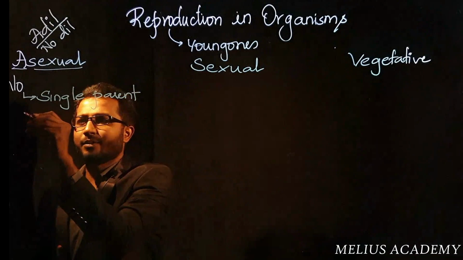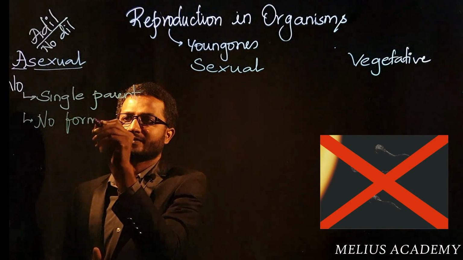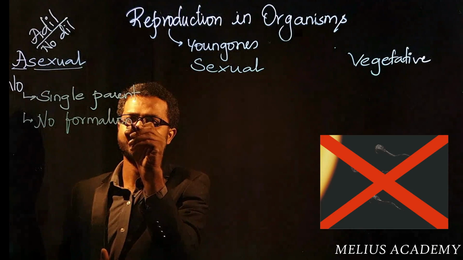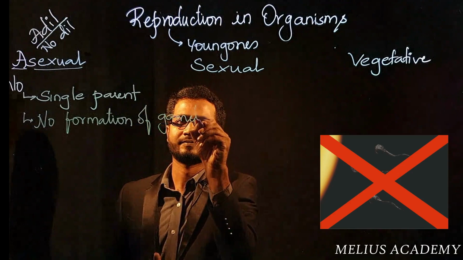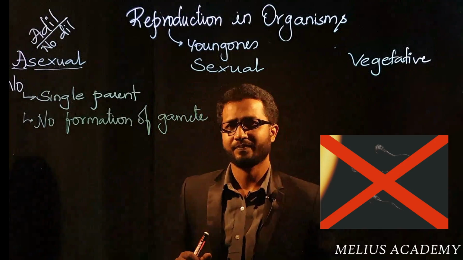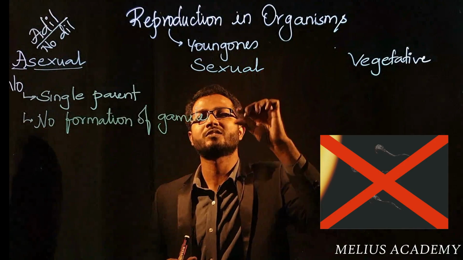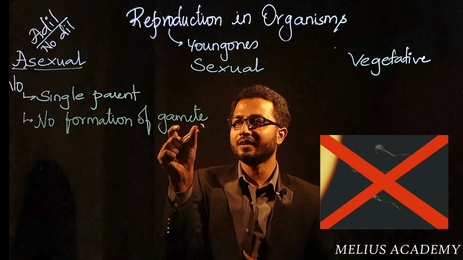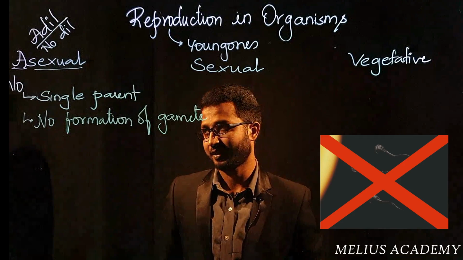Number 2, there is no formation of gametes. What exactly is a gamete? A gamete is the structural and functional unit of sexually reproducing organisms. Here, gametes will never be formed with respect to asexual reproduction.